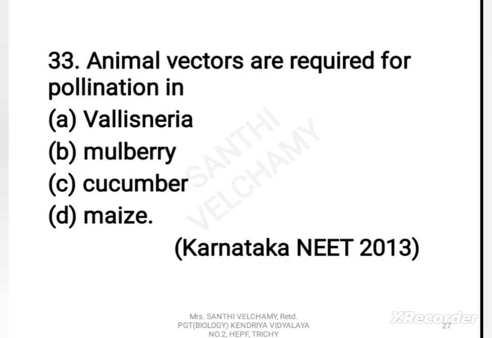Now let us go to the next question. Animal vectors are required for pollination in: A. Vallisneria, B. Mulberry, C. Cucumber, D. Maize. The correct answer is C, cucumber. In Vallisneria, water pollination occurs, while mulberry and maize undergo wind pollination. In cucumber, animal pollination is observed. So C is the correct answer.